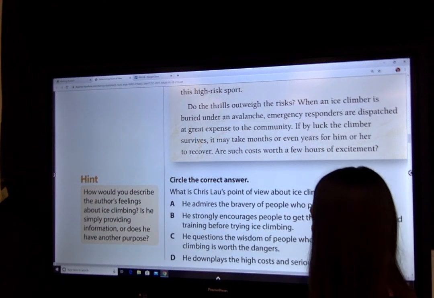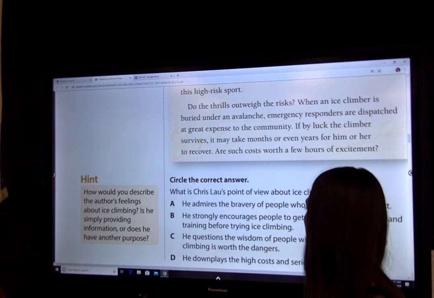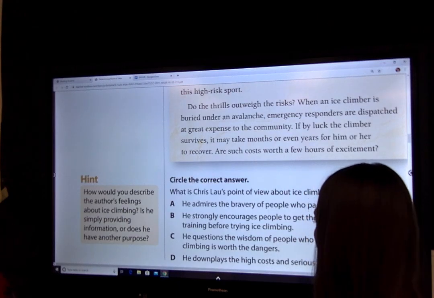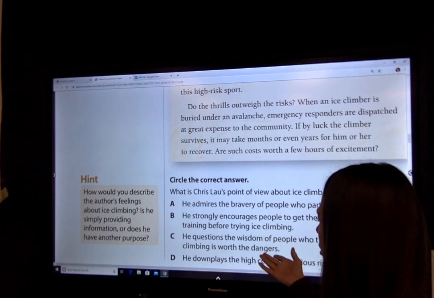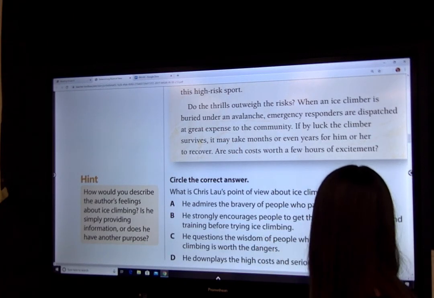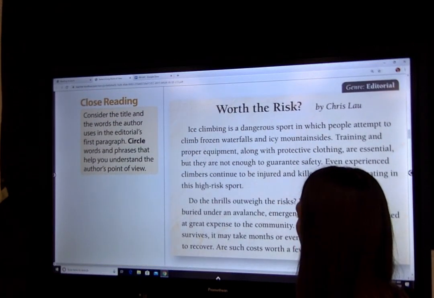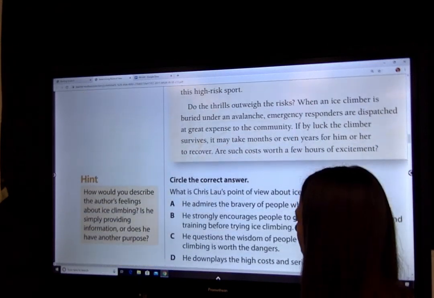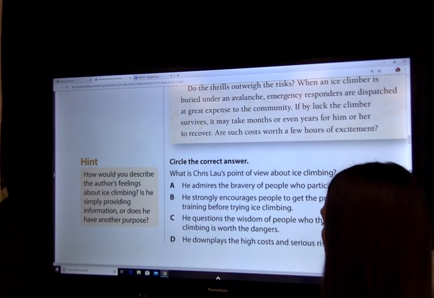Elimination is very good. Let's look at B: He strongly encourages people to get the proper equipment and training before trying ice climbing. Well, let's look. Is encouraging a positive word here? And is he showing us to get proper equipment and training? He doesn't really even talk about the proper training and equipment. That's not what the story was focused on. So it's definitely not B. Let's look at C.